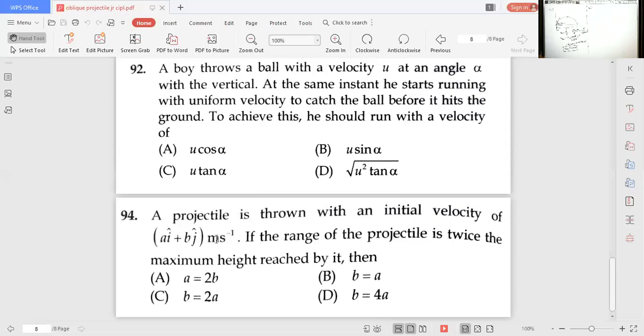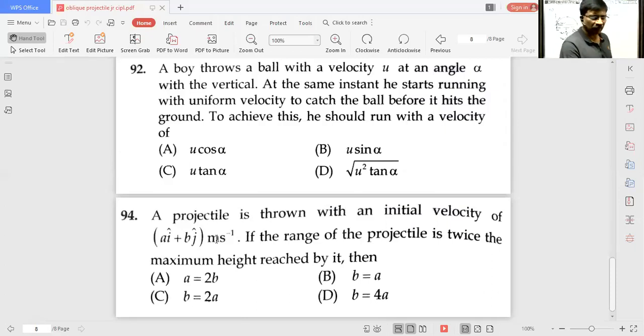Right. Next, all of you see the 94th problem. A projectile is thrown with initial velocity u. The initial velocity is given in vector form, that is equal to a i cap plus b j cap. If the range of the projectile is twice the maximum height reached, then the relation between a and b is equal to dash.